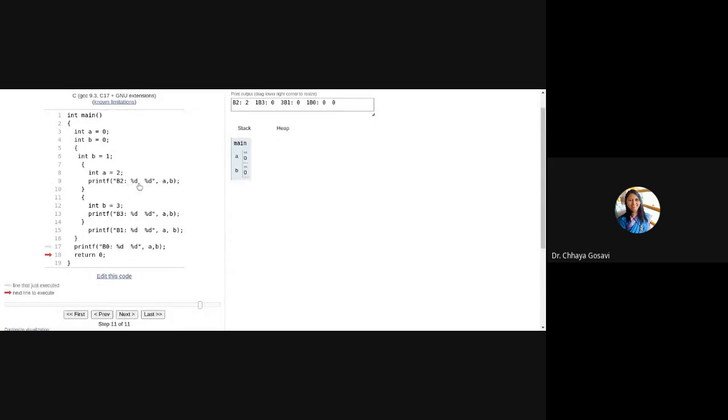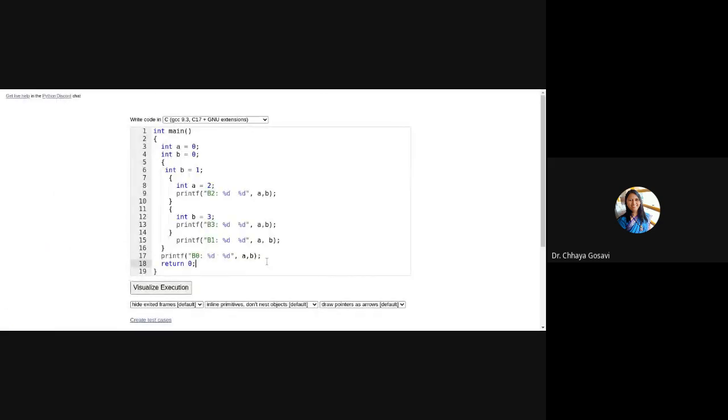Printf here: one string, comma, one variable, another variable. Or I can have only one string, one variable. Or I can have a string, a variable, then another string, another variable. So any number of parameters can be passed to the printf method. So printf is an example of a variable argument method.